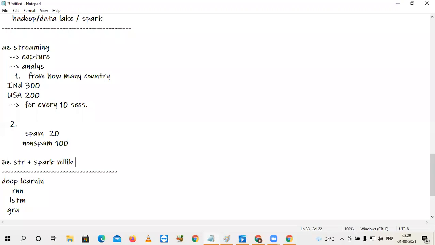What is the role of these two things? What is Azure Streaming doing in my task? It is collecting the data, capturing it immediately as streams are generated. Immediately the Spark MLlib machine learning model will be executed there, finally transforming the message into spam or non-spam.